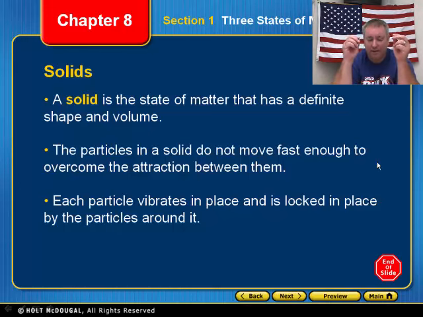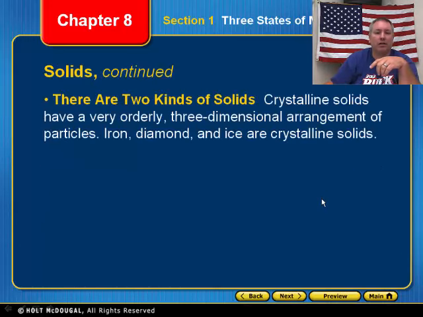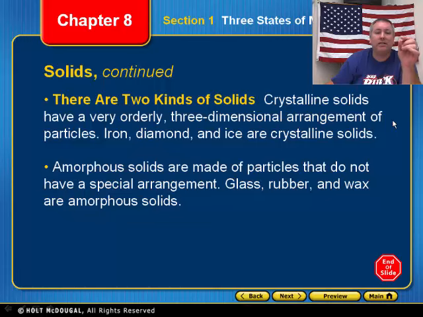And there are two types of solids that we have, okay? There are the crystalline solids, and then there's the amorphous solids. Now let's talk about the crystalline first. The crystalline solids are lined up in a very orderly three-dimensional pattern. All right, so things like a diamond, like ice, like iron, those are crystalline solids. The particles in them are lined up in a very definite, three-dimensional arrangement.